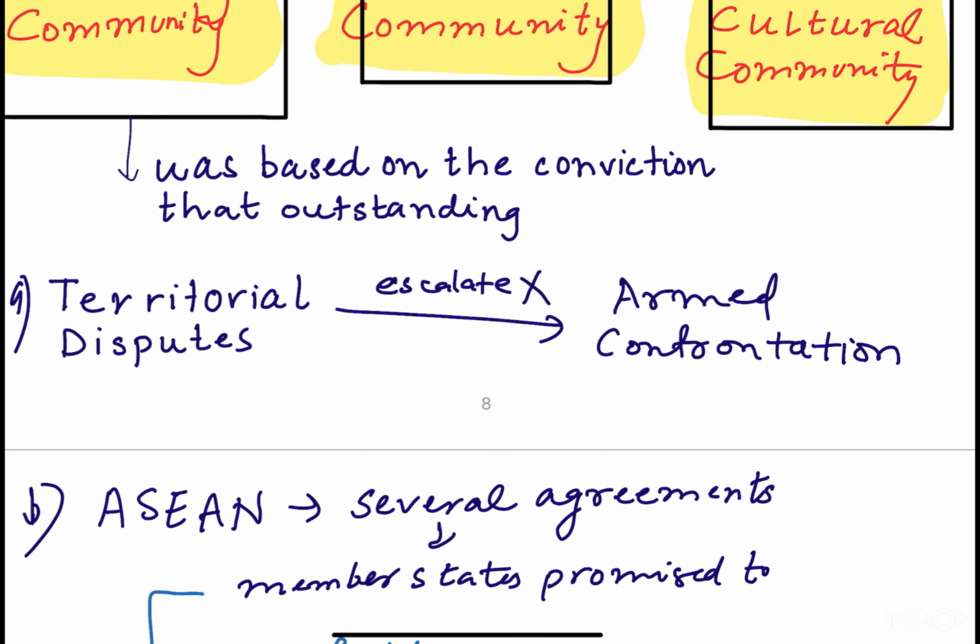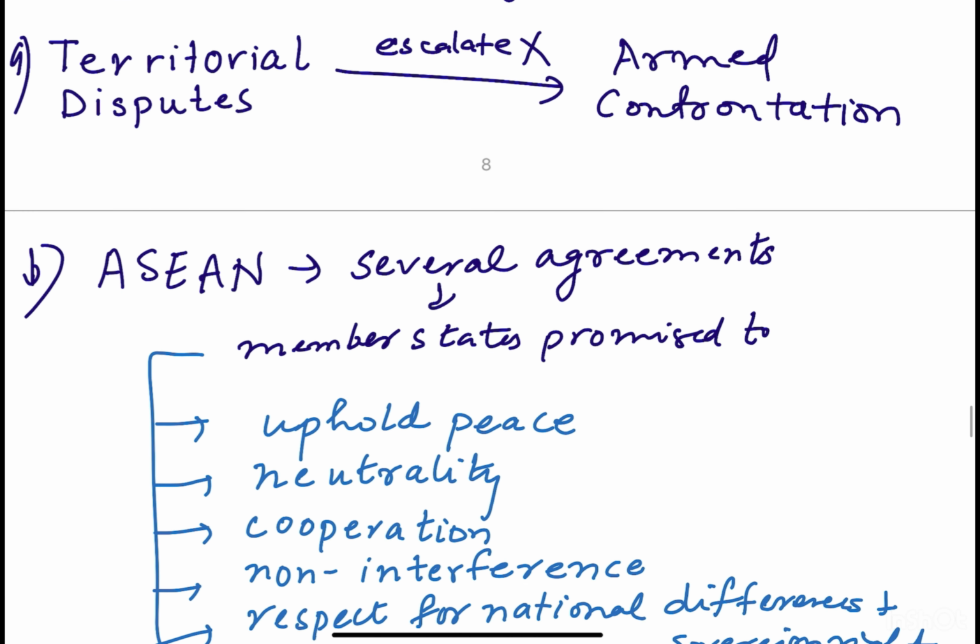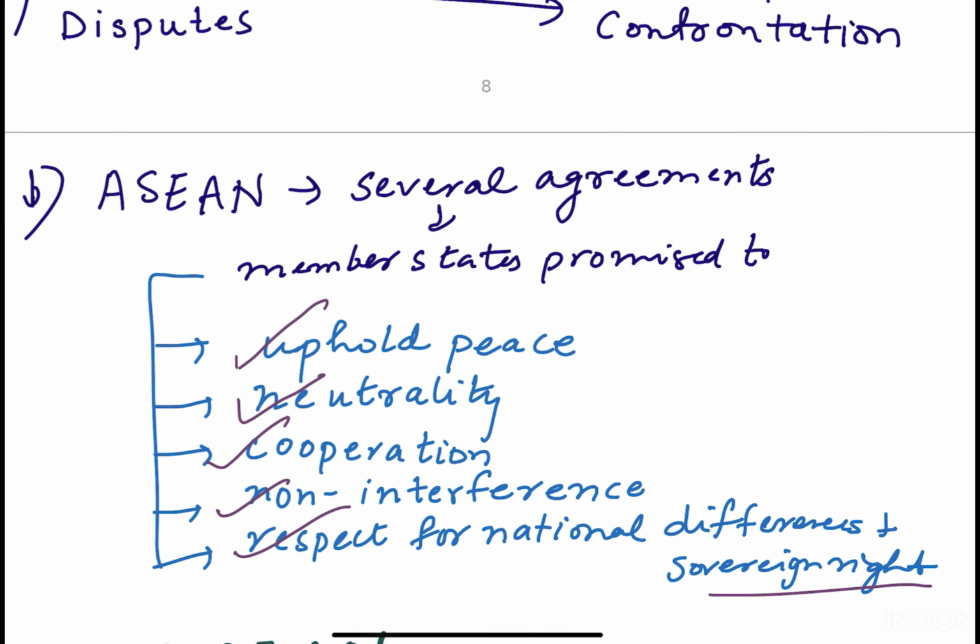The second point is that the member states of ASEAN had made several agreements and they promised among themselves to uphold peace, neutrality, cooperation, non-interference, and respect for national differences and sovereign rights.